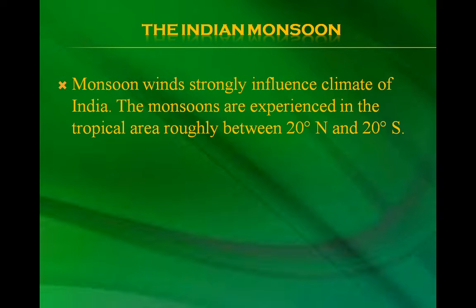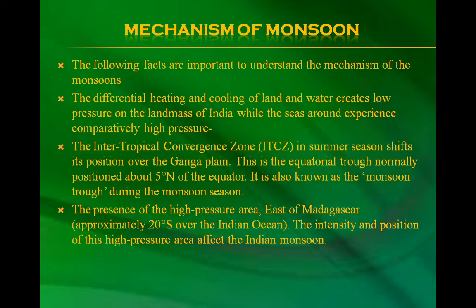The Indian monsoon. The monsoon wind strongly influences the climate of India. The monsoon is experienced in the tropical area roughly between 20° north and 20° south. Mechanism of monsoon. The following facts are important to understand the mechanism of monsoons. The differential heating and cooling of land and water creates low pressure on the landmass of India, while the sea across experiences comparatively high pressure.